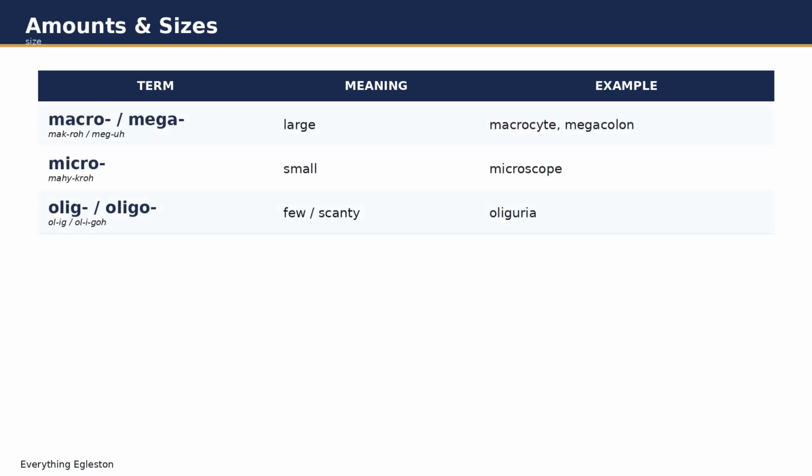Macro and mega mean large. A megacolon is exactly what it sounds like. Micro means small. That's your microscope. And olig or oligo means few or scanty. Oliguria is not enough urine output.